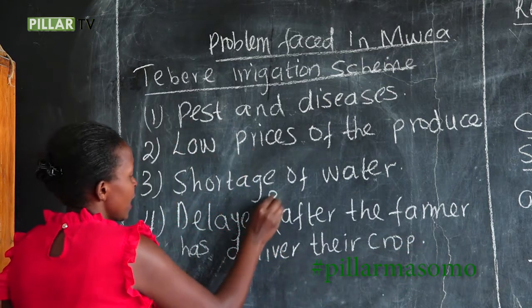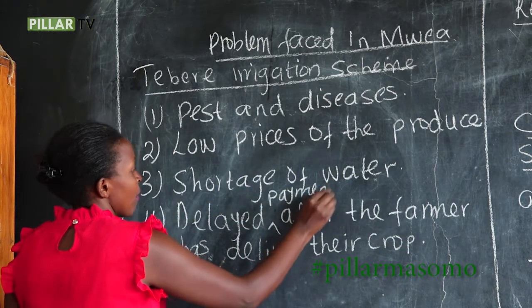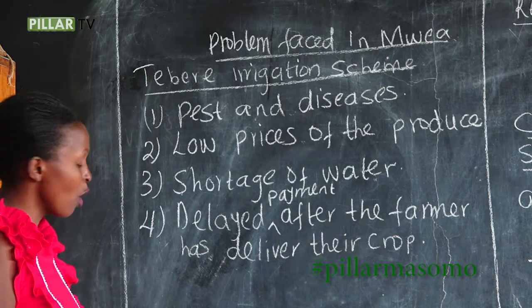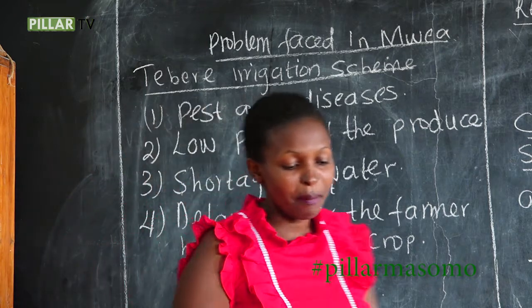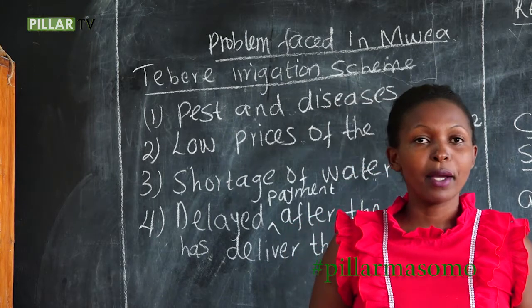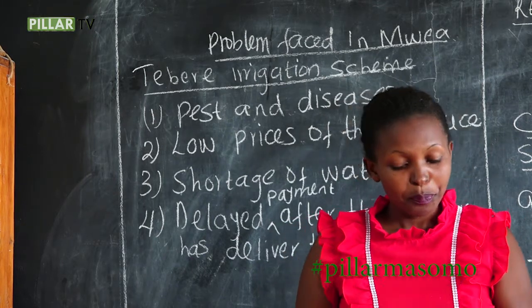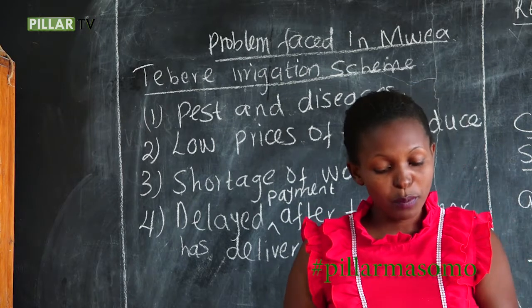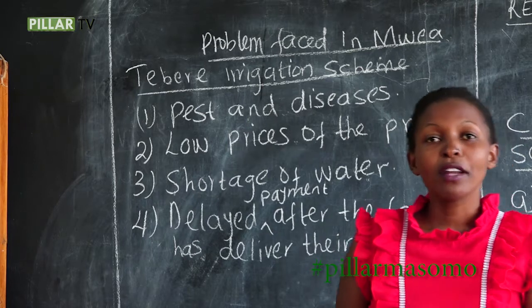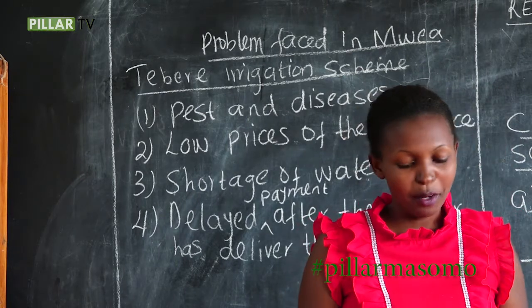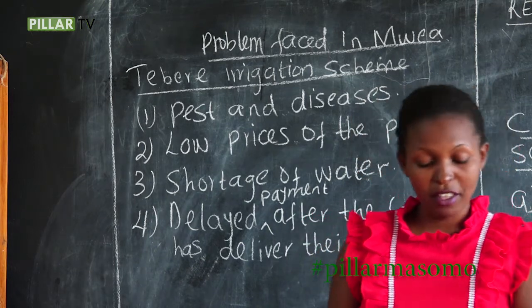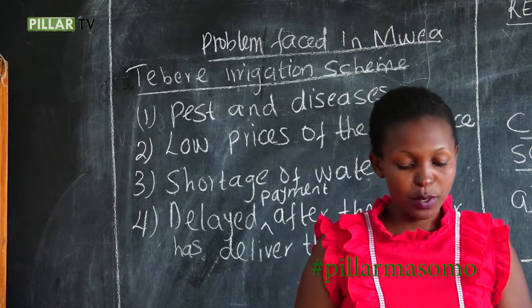So we have delayed payment. Yes, delayed payment after the farmer has delivered their crop to the board. What will happen in that one? Now they have already produced their crop, and after giving their produce to the board, whatever will happen now, the board is going to delay in paying them. So the reason we are saying delayed payment is after the farmers deliver their produce.